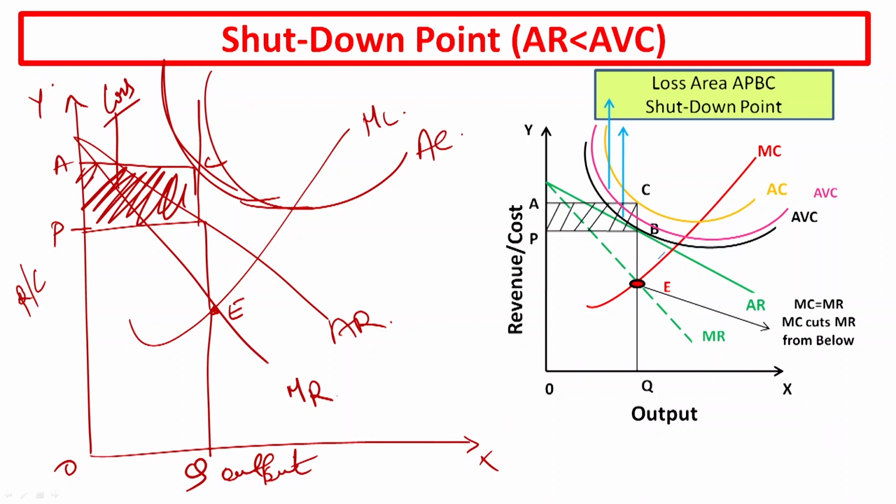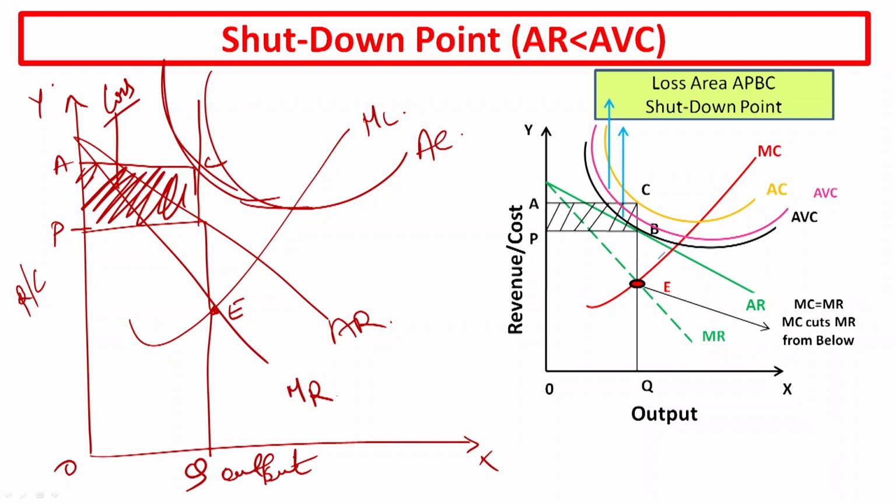Now, you need to figure out what you mean by shutdown. You are earning a loss. Though you are earning a loss, still you continue with the level of production if your average revenue is just able to cover average variable cost.